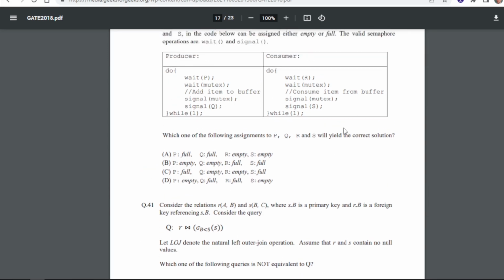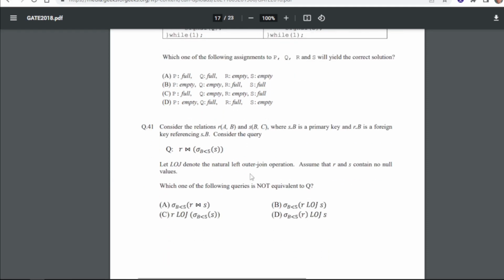So for 40 our answer is C. You can run this producer and consumer section and get the answer. So P is full, Q is empty, R is empty, S is full.